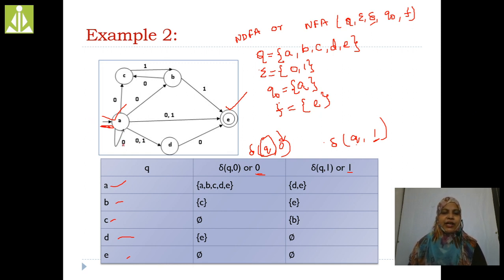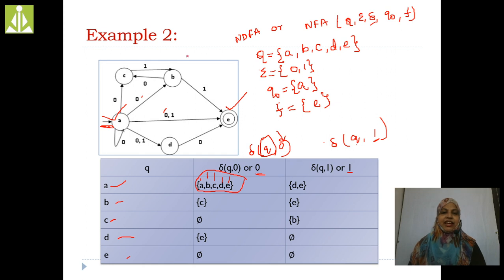See here, now A on 0. Whenever I am applying 0 input, here from A, I am getting A. Self loop is there. Next, A on 0, I am getting D. A on 0, I am getting E. A on 0, I am getting B. A on 0, I am getting C. See here, for a single input, we are having multiple output states.